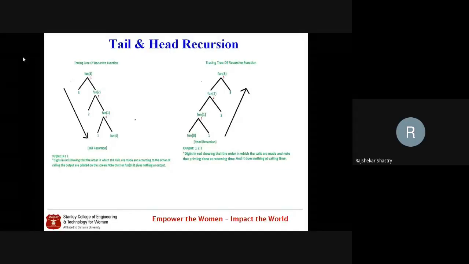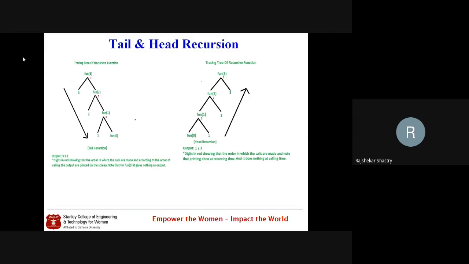Same value is passed, same 3 is passed from the main function, but when we are writing it as a tail recursion, we are getting 3 to 1 as an output. When we are writing the same recursive function in a head recursive way, we'll get the output as 1, 2, 3. So in the head recursion, we trace the tree as if we are traversing the tree in a depth first manner, whereas in the tail recursion, we feel as if we are traversing the tree in a breadth first fashion. First 3 will be printed, then the right side.